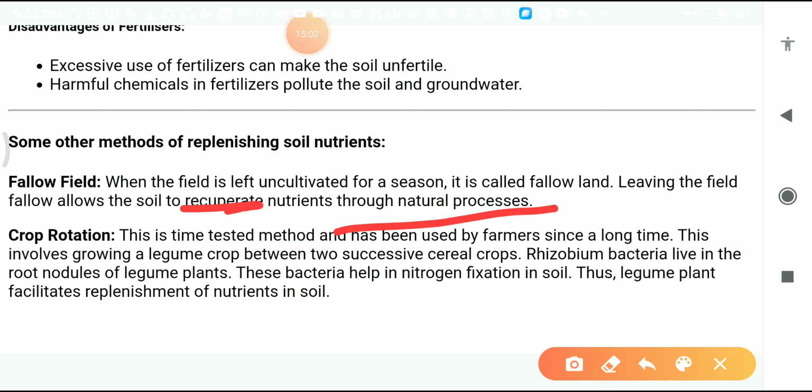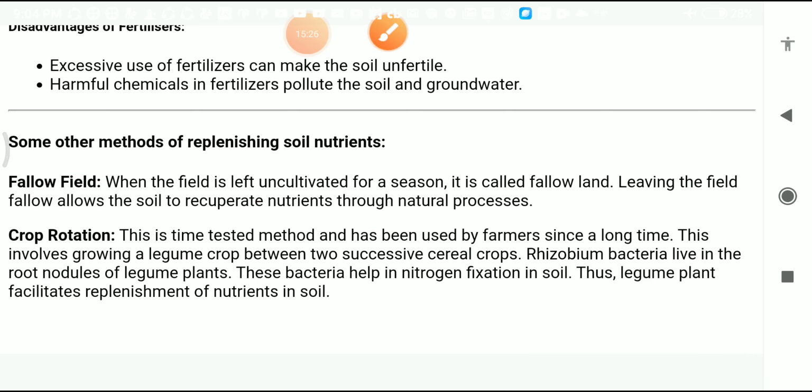And another is crop rotation. Students, what is the meaning of crop rotation? Rotation means to rotate, or to go in alternate ways. With the help of the crop rotation method also, we can increase the fertility of the soil, or the nutrients of the soil. This is a time-tested method and has been used by farmers for a long time. This involves growing a legume crop between two successive cereal crops.